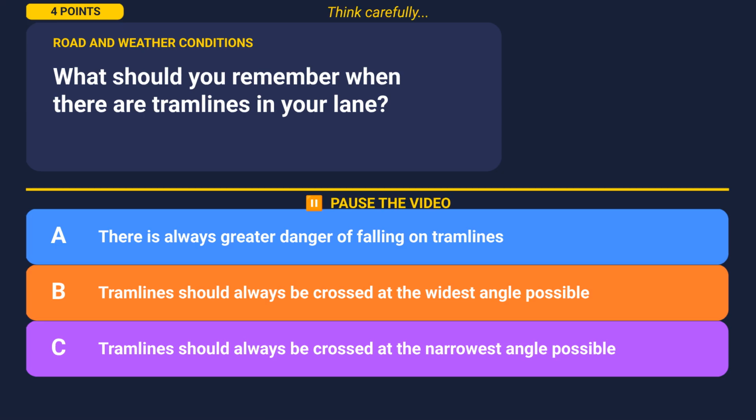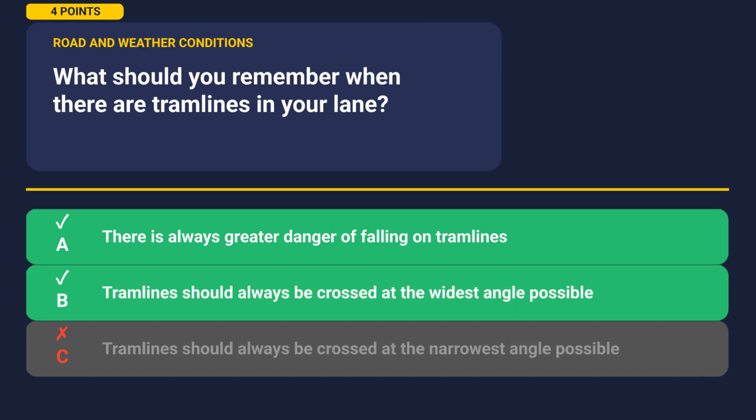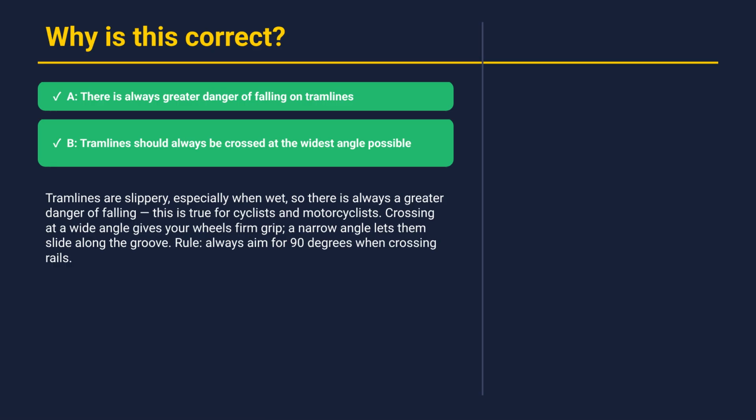Pause the video now if you need more time to think. When you're ready, hit play and let's see the answers. The correct answers are A and B. Let's understand why. Tramlines are slippery, especially when wet, so there is always a greater danger of falling. This is true for cyclists and motorcyclists. Crossing at a wide angle gives your wheels firm grip. A narrow angle lets them slide along the groove. Rule: always aim for 90 degrees when crossing rails. Alright, let's move on to the next question.